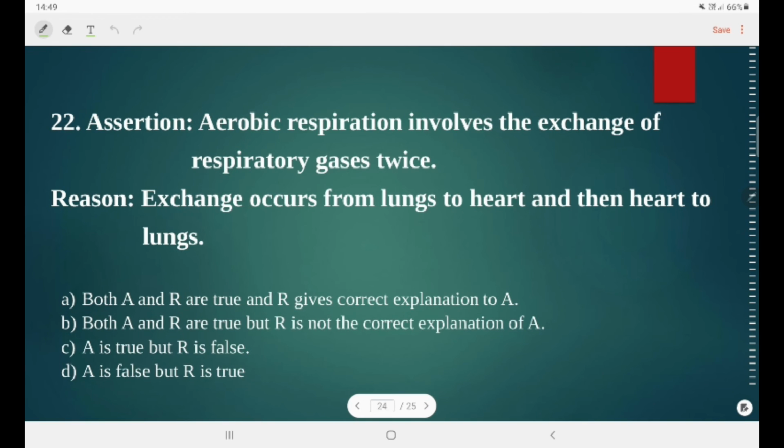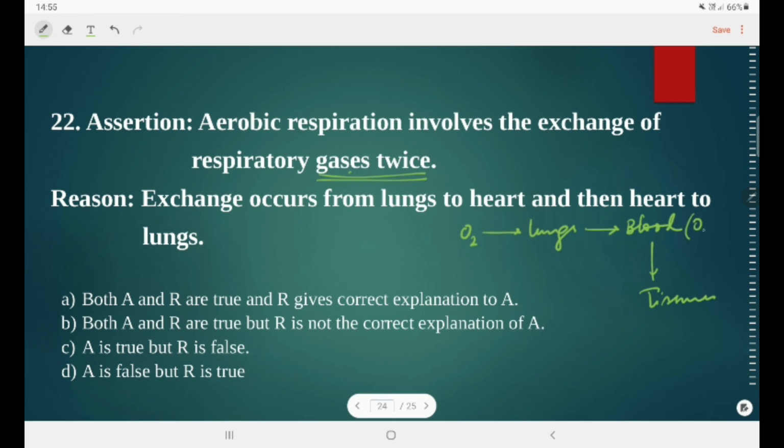Last question of the series. Assertion states that aerobic respiration involves the exchange of respiratory gases twice. Here we have to understand this statement. If we inhale air, then oxygen is taken inside our body and gas exchange takes place in the lungs at the alveoli, and it gives oxygen to the blood. Now, blood carries this oxygen to the tissues. At the tissue, the exchange of gases again takes place.